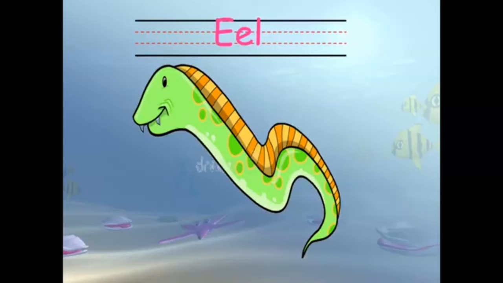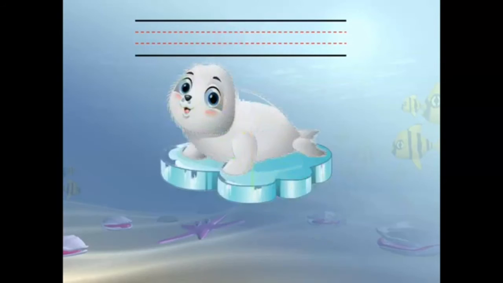So the first word is seagull. The second word is eel, double E-L. And the third word is baby seal. So what is this? It is a baby seal and the spelling is baby seal. So today we took 3 words together. Number 1, seagull. Number 2, eel. Number 3, baby seal. Okay?